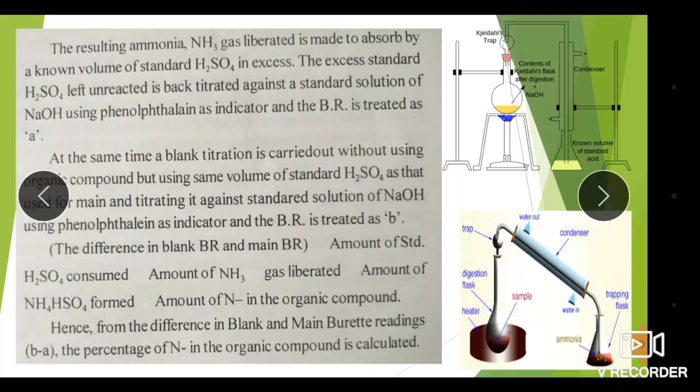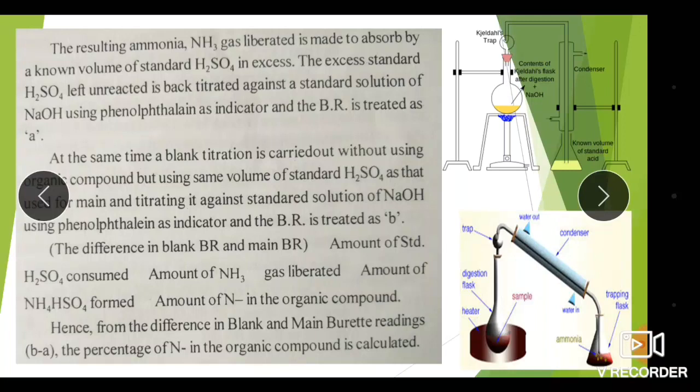Suppose this is the A reading. And if we have taken 10 ml of the concentrated H2SO4 for the blank titration, we are titrating against the NaOH. So the reading required to neutralize this H2SO4 by means of sodium hydroxide is 10 ml. Then by subtracting 5 from 10, we will get 5. That 5 ml is nothing but the amount of nitrogen present in the given organic compound.